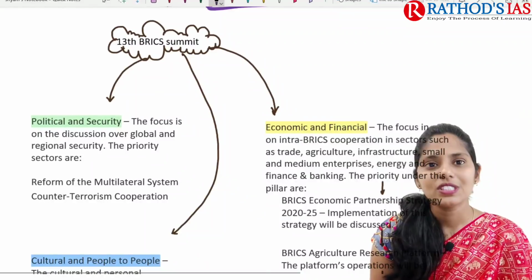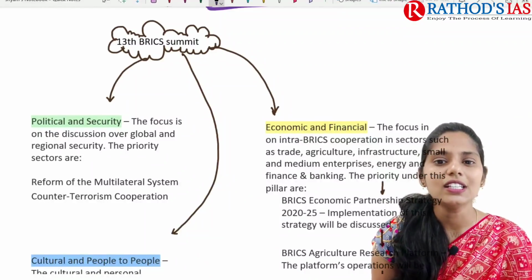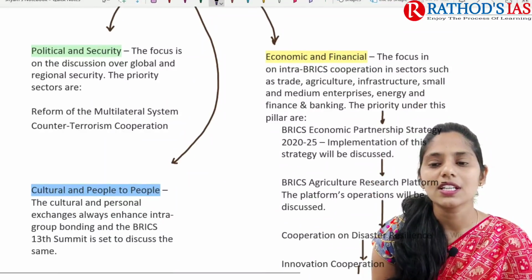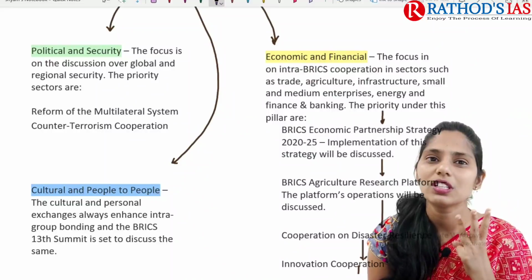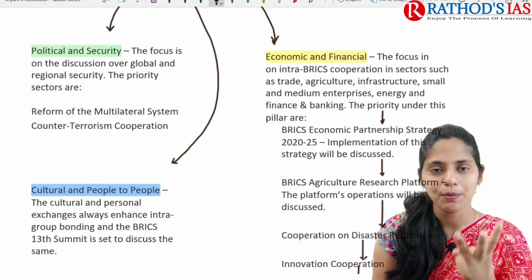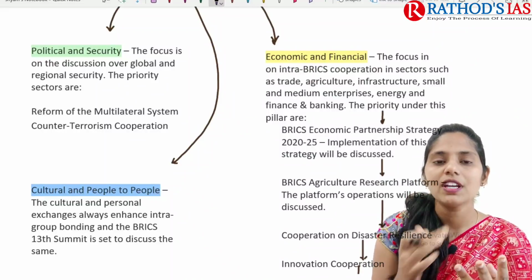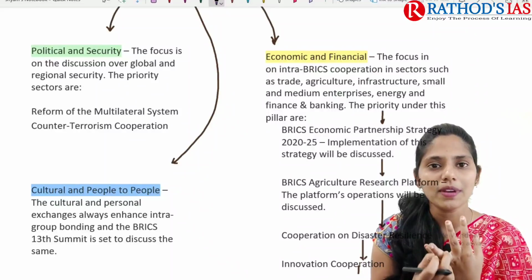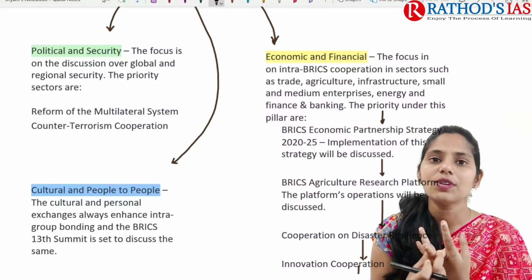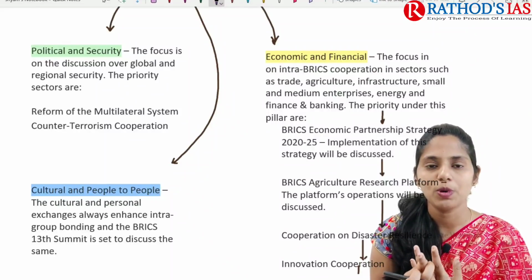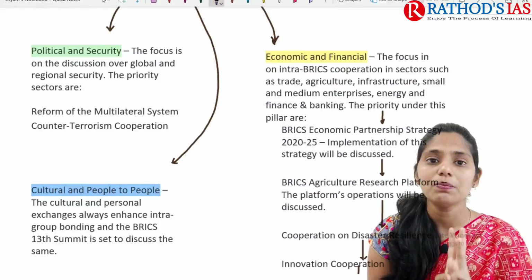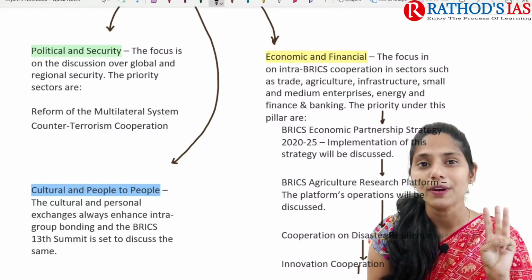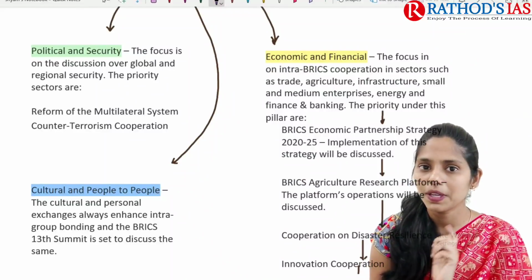And now let us see some details regarding the 13th BRICS Summit. This 13th BRICS Summit mainly focuses on three important areas. The first one is political and security relations. Next is economic and financial relations. And next is cultural and people-to-people contact. So these are the three important themes of the 13th BRICS Summit.